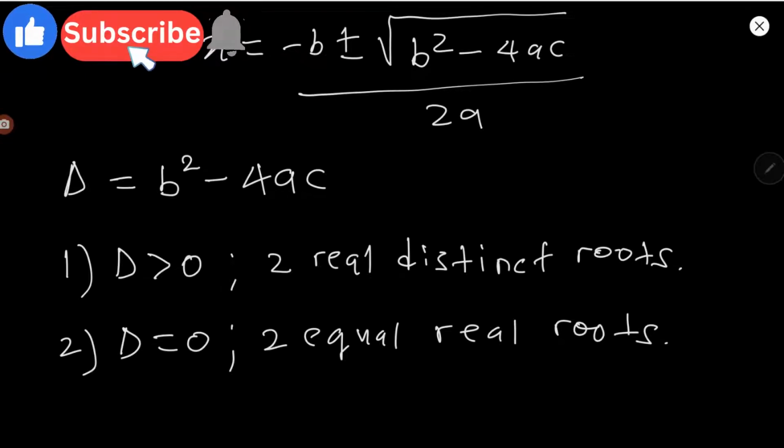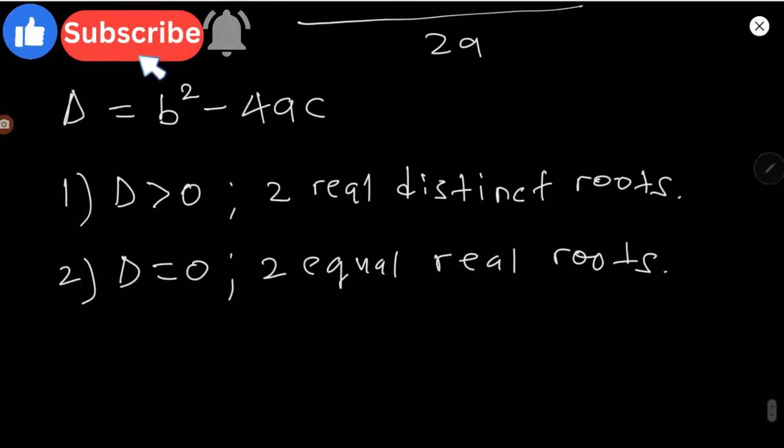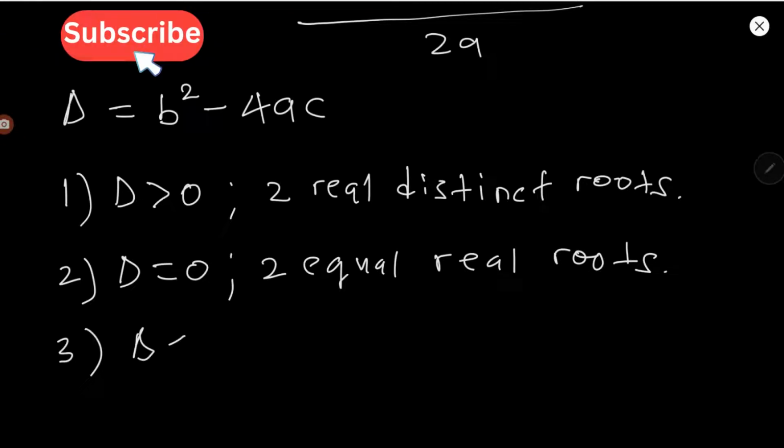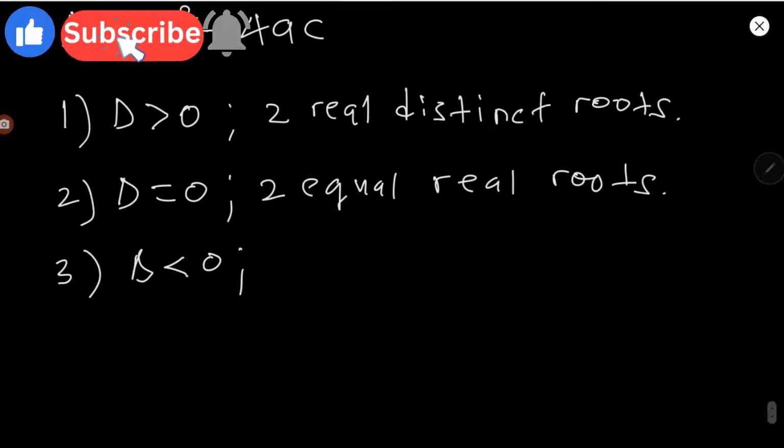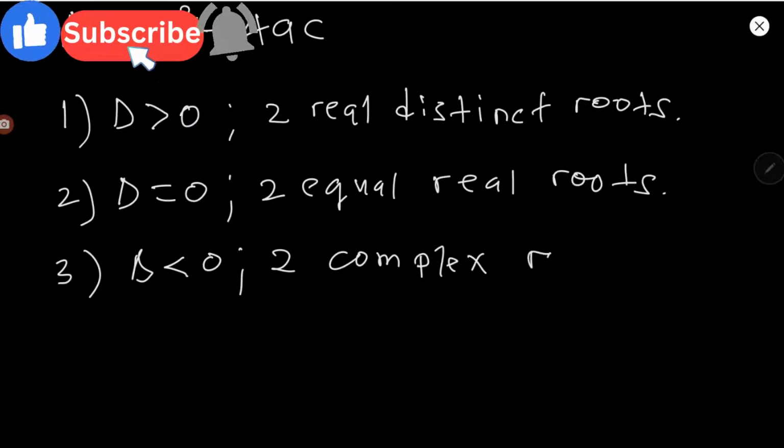And if we have the discriminant less than 0, in other words, if the discriminant is negative, then you have two complex roots.